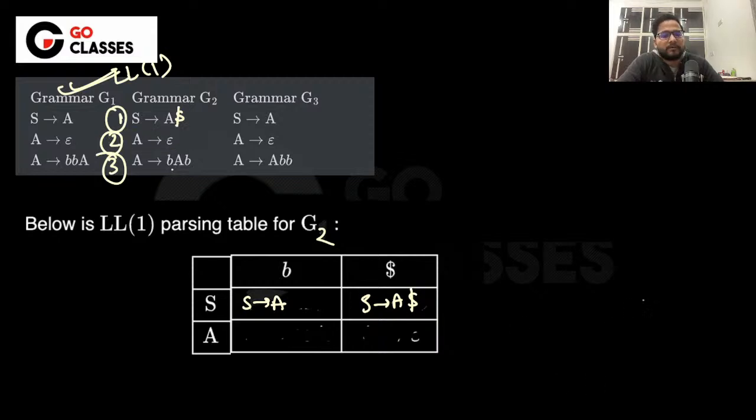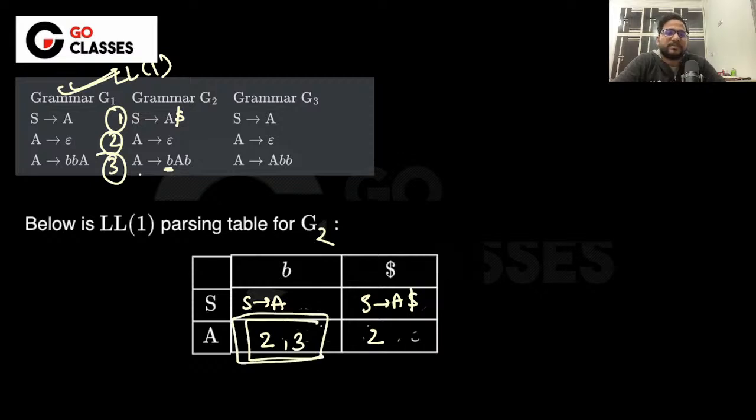A gives epsilon. What about this? This will go to follow of A, right? What is the follow of A? Follow of A is small b and dollar. So two number will go here and two number will go under small b and dollar, right? What about this? This will go to first of A. So first of A is basically small b. So three number will go here also.